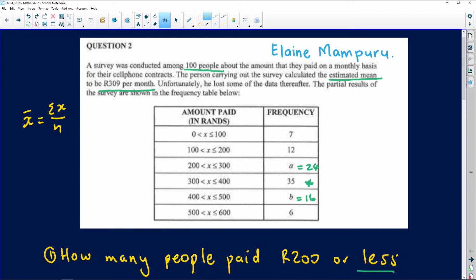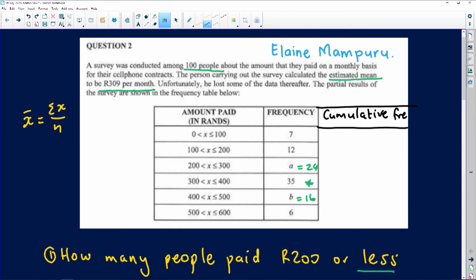For us to be able to draw that, we're going to need to have the cumulative frequency column in our table here. So we're going to extend this table, and then we want to find the cumulative frequency. The cumulative frequency is just the running total, which means it's the total as you keep moving and keep adding more and more people.